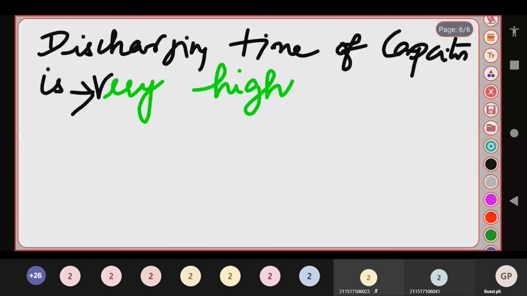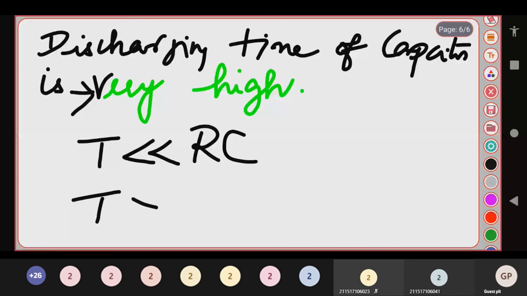Let me write it in the form of an equation. Your charging time is very, very small, whereas your discharging time is very, very great.